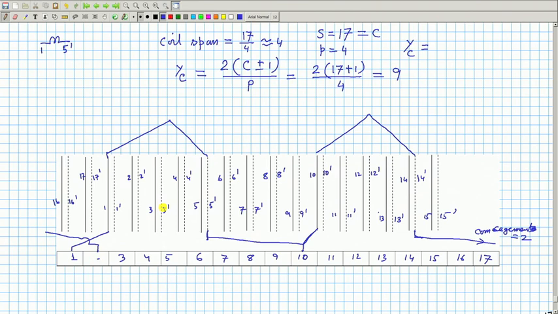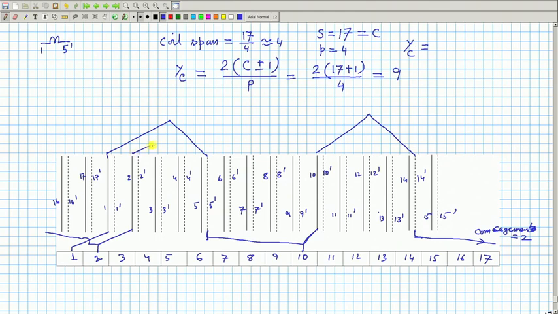Then which coil will I start? Coil 2. 1, 1, 10, 10 I started. So the start of the next coil will be this 2, so I will start with this 2 plus 4, 6 dashed.